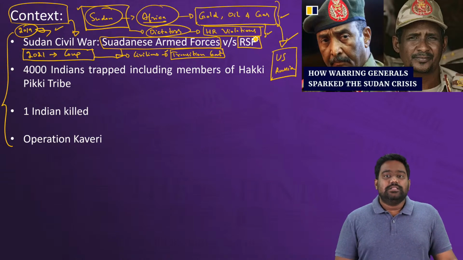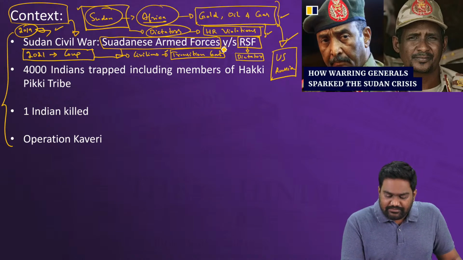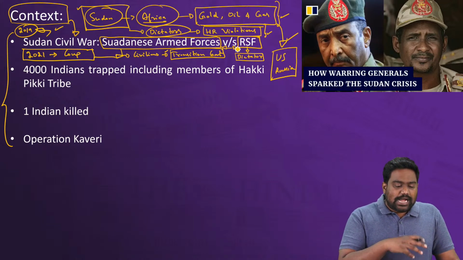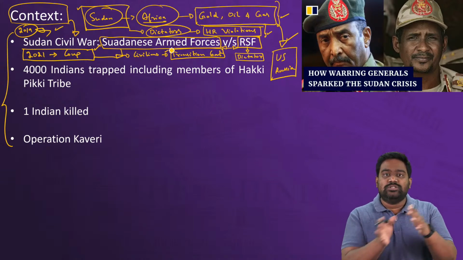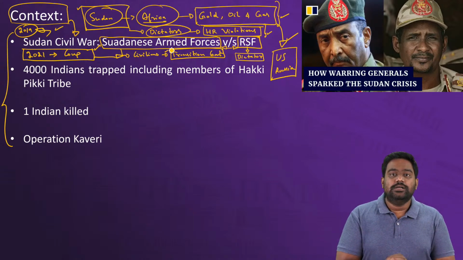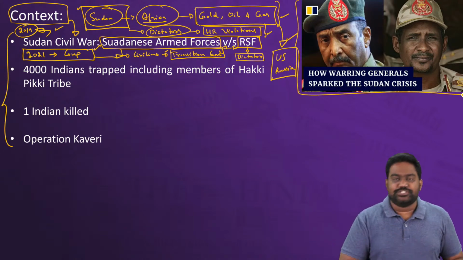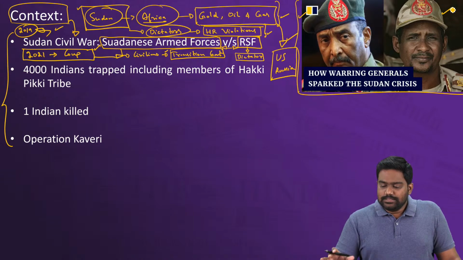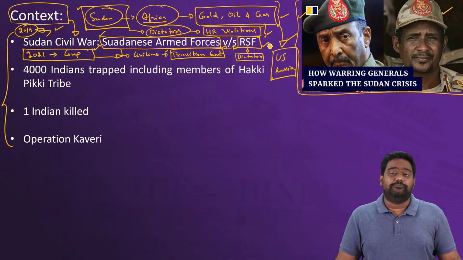In the meantime, there was another paramilitary organization, another security force in Sudan called RSF, the Rapid Support Forces. The RSF was supporting the then dictator Omar al-Bashir. Later, it was having good relations with the Sudanese armed forces as well. But after the 2021 coup, where the Sudanese armed forces threw out the transition government and captured power, a conflict began between the generals of these two forces. You can see both the generals here in these images. These generals head the Sudanese armed forces and the RSF respectively.